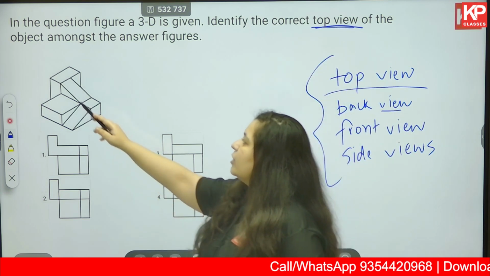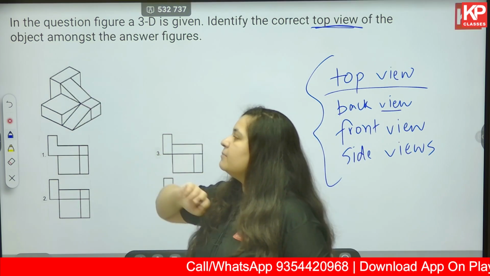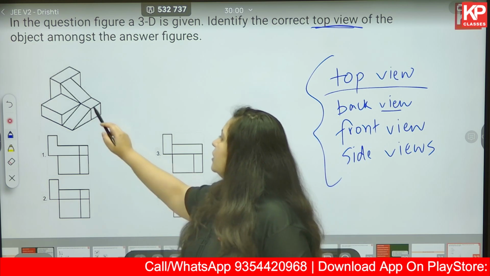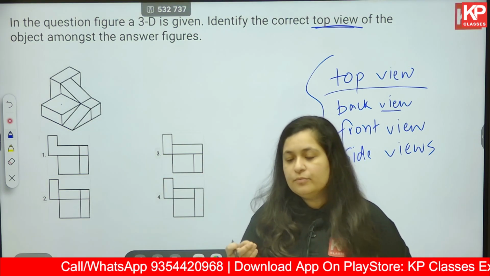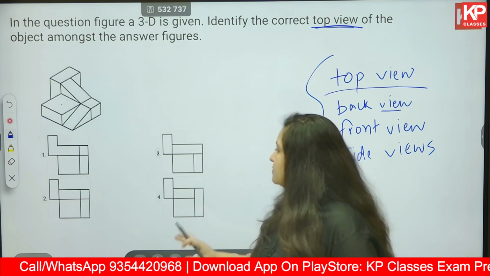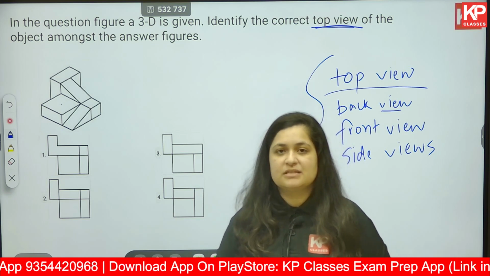Okay, now for a cuboid, the top view in this case has to be a rectangle. For shape number 2 also it has to be a rectangle. For this it is going to be a square, a rectangle and a square. You have to simplify it as much as possible first to solve these types of questions. This is step number 1.